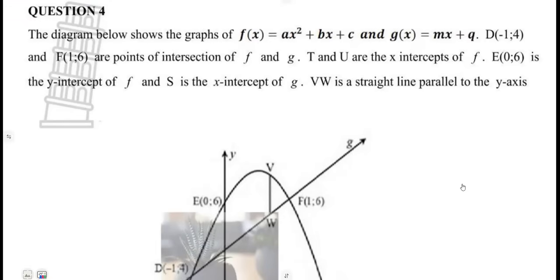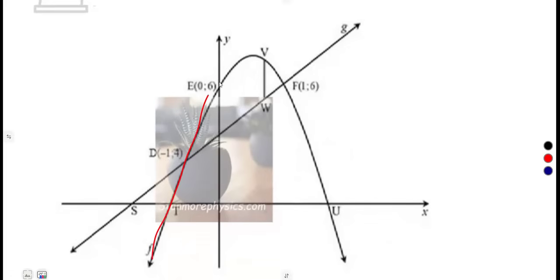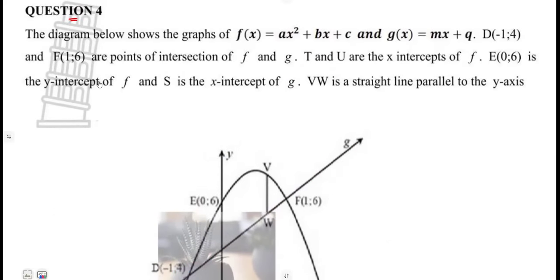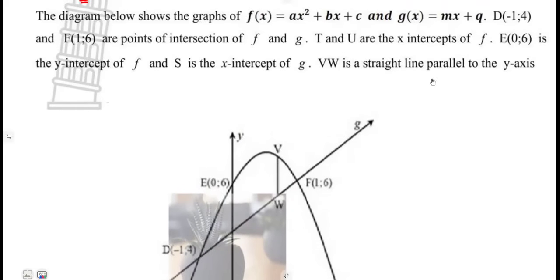All right. Number 4: the diagram below shows f(x) and g(x). These are graphs that are drawn here. So we have our f(x) and this is our g(x). They are not given their equations. We're just given these points: the point F(1; 6), which is a point of intersection, and D, T and U are the x-intercepts of f. Then E is the point (0; 6). Then V, W is a line parallel to the y-axis.